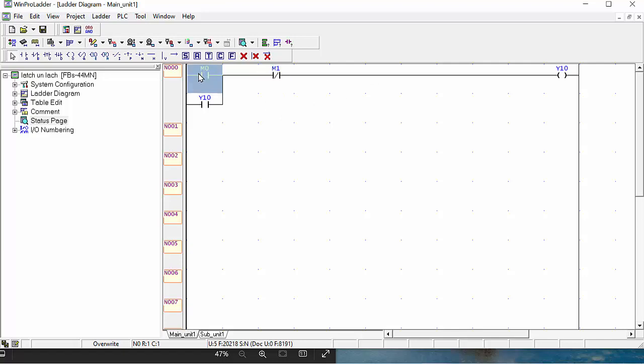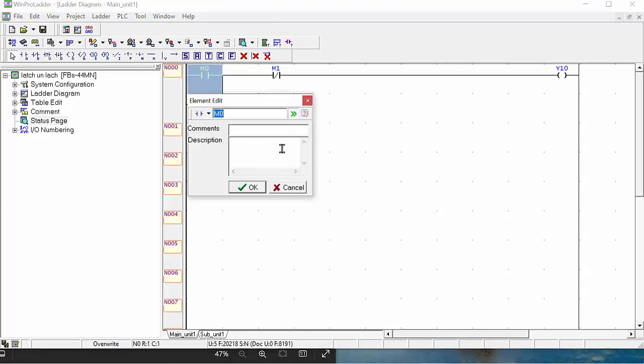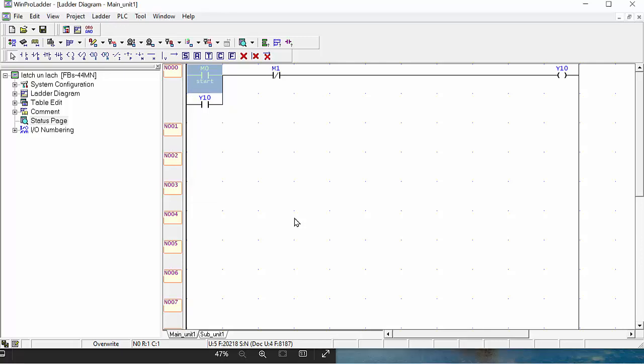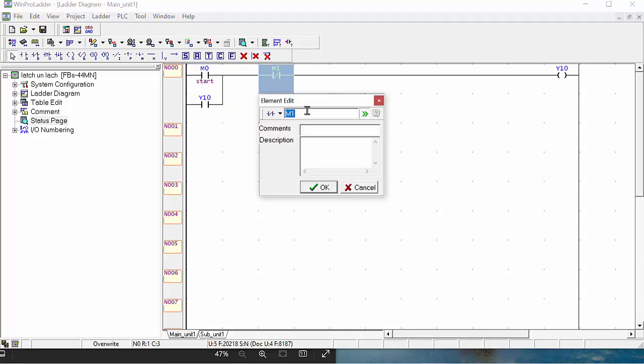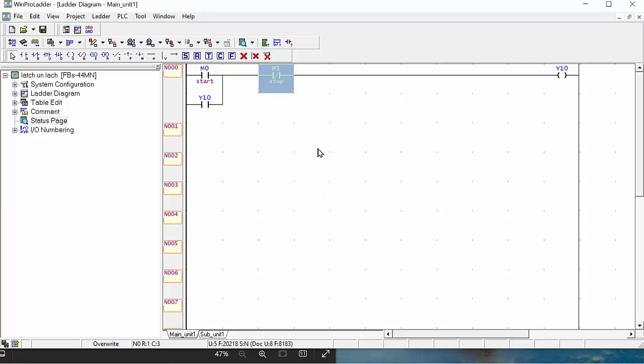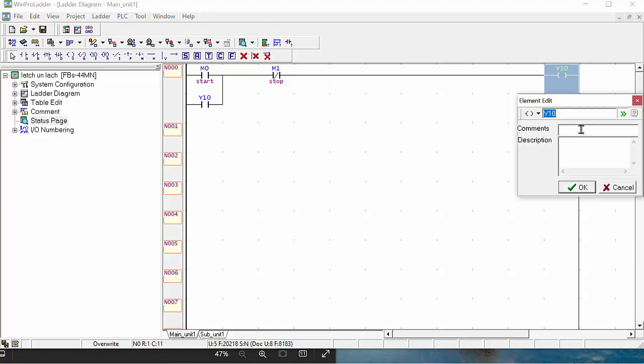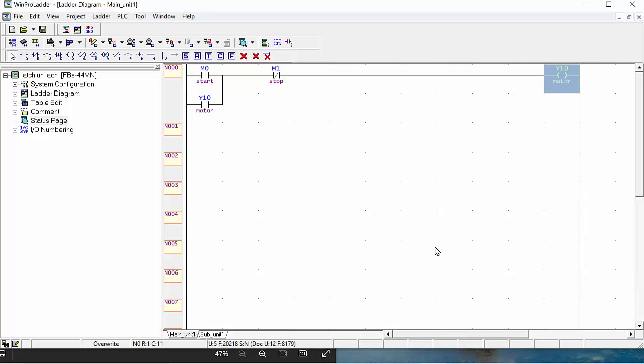And after, if you would like to give this a name also, you can give comment names. Double click on it, and here you can give the comment start. For example, if you are making it for one motor, you can make this one start. When you give this comment, it will be shown on your bit also. And for this also you can give a comment, here you can put stop. Simply here you can give the comment name motor, and click OK.